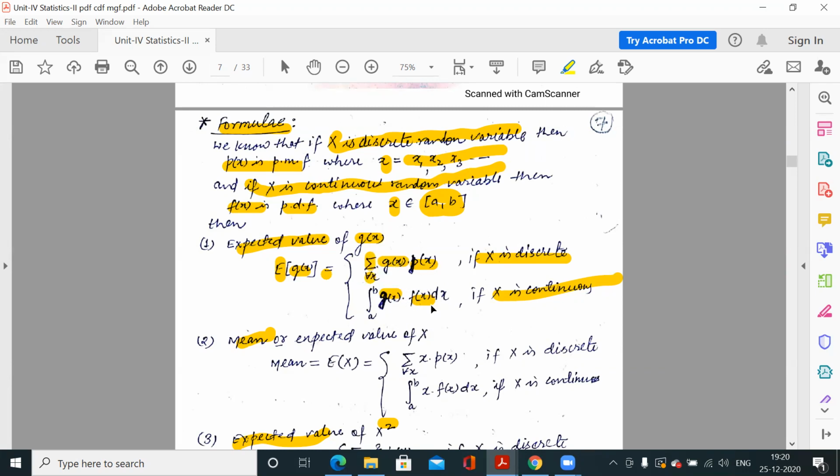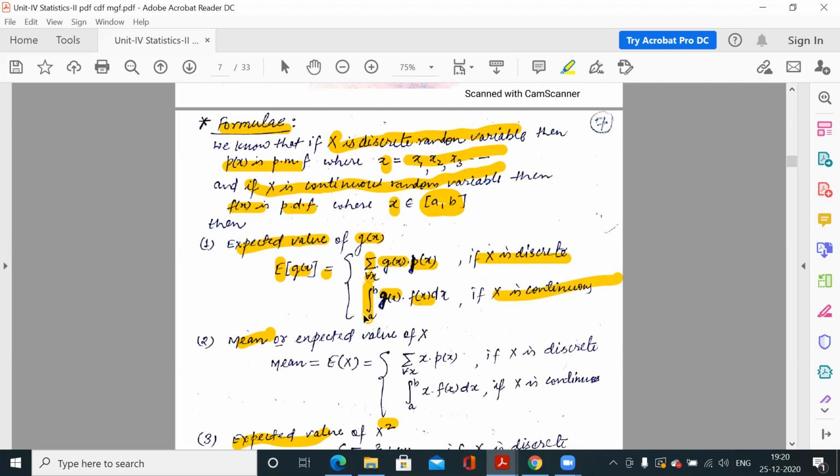Clearly, if x is continuous, then you multiply g(x) by f(x). Now again, in the continuous case, we don't have finite values of x, we have an interval. Instead, we have one interval where x is defined, a to b. It may be minus infinity to plus infinity, 0 to 10, -1 to +10, -1 to +1, -9 to +7, something like that. So one interval would be given to you where this function is defined.